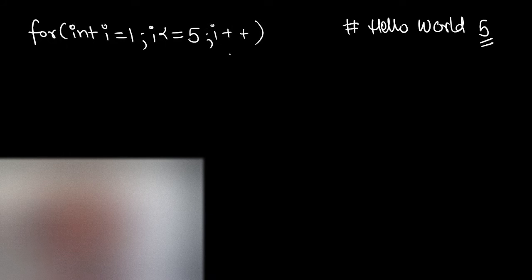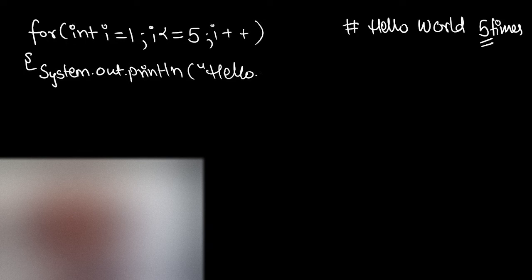Simple. So what we will do is write the for loop. You have a variable, let's take int i, and we need to write i equals 1, i less than equals 5, i plus plus. This is simply how you will write your for loop, and I have written it till 5 because we need to print hello world 5 times as the program needs. Within that, let's put a System.out.println statement, and here I will write the message that I want to print. It is hello world, as simple as that.